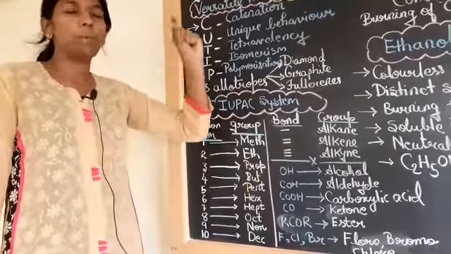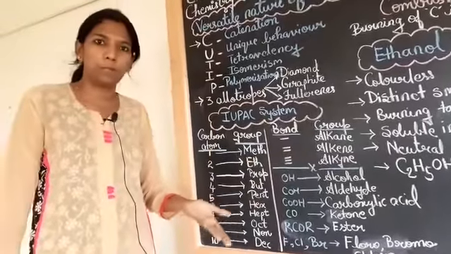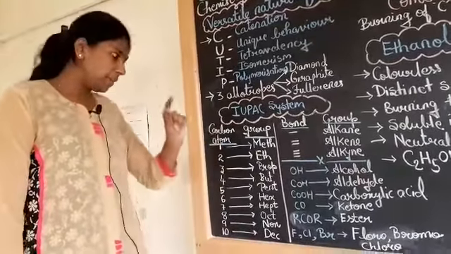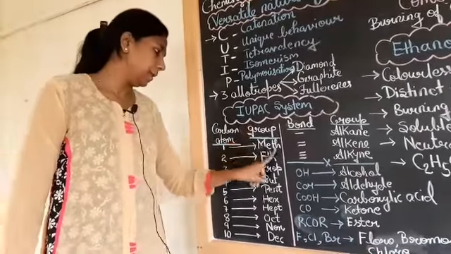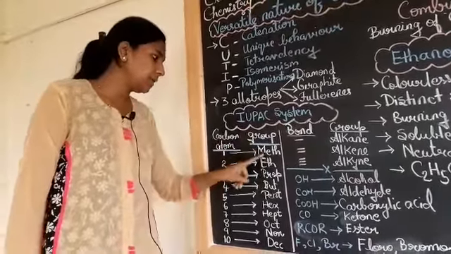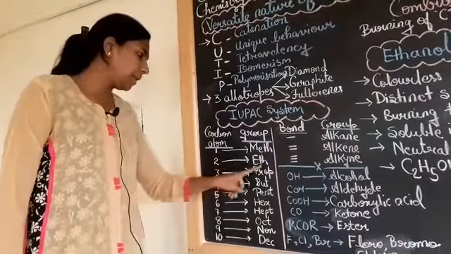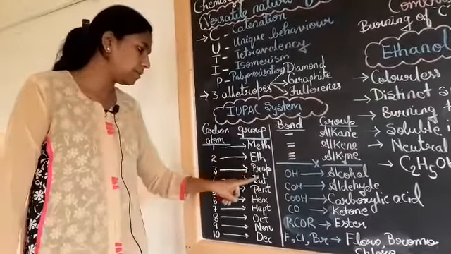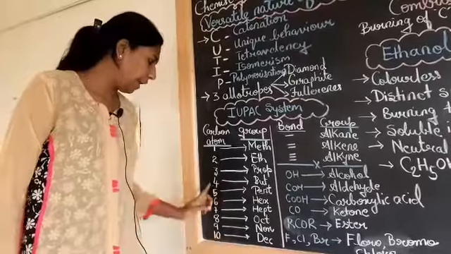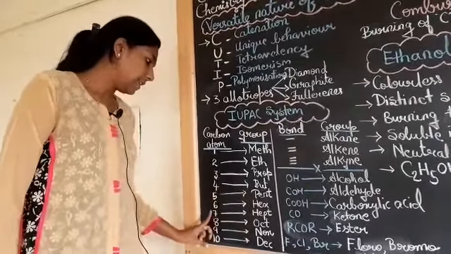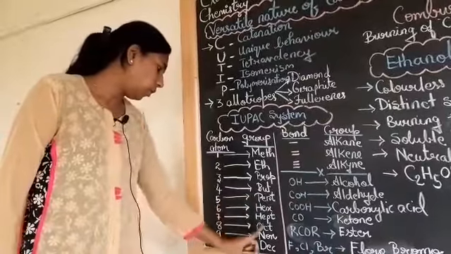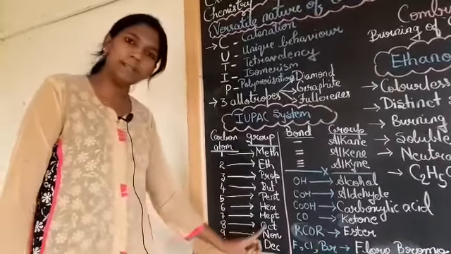The 3 compounds will be given and you have to name them. If the compound has 1 carbon atom, you label it as meth. If it has 2 carbon atoms, eth. If it has 3 carbon atoms, prop, 4 carbon atoms, but, and so on. 5 is pent, 6 is hex, 7 is hept, 8 is oct, 9 is non, and 10 is dec.